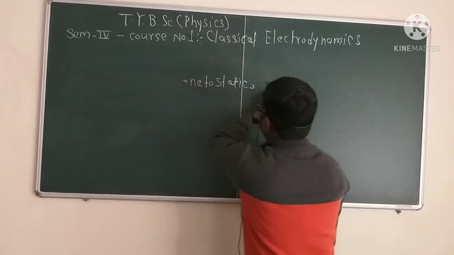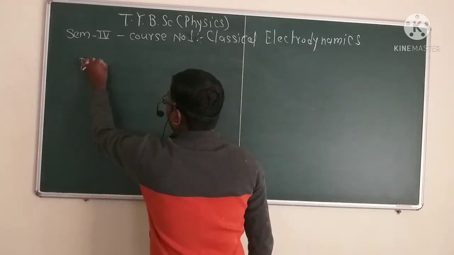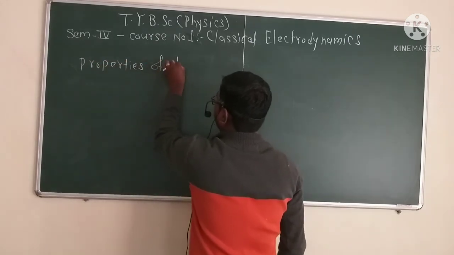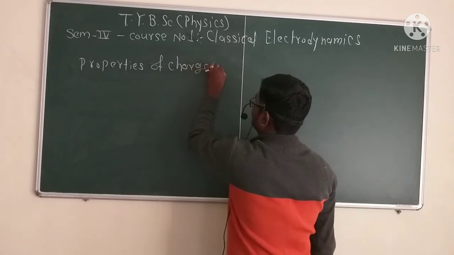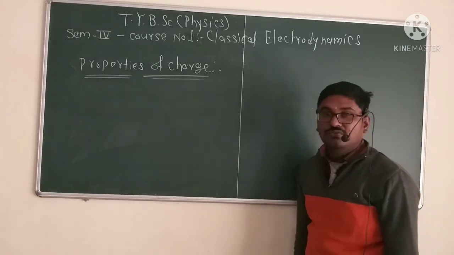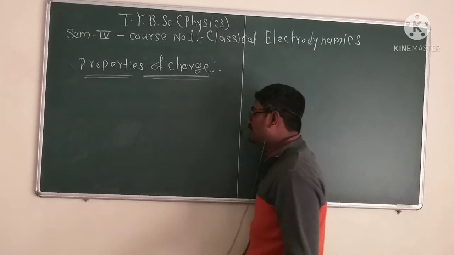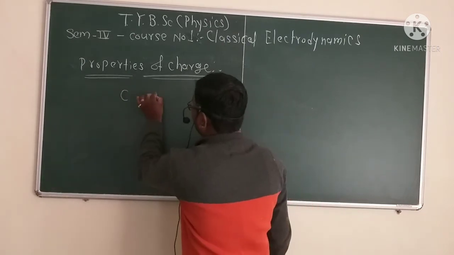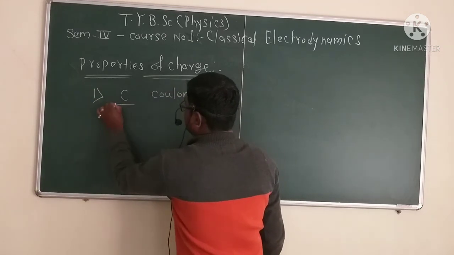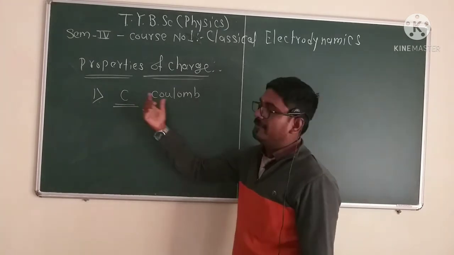Firstly, the basic unit of charge is the coulomb, and it is denoted by C.